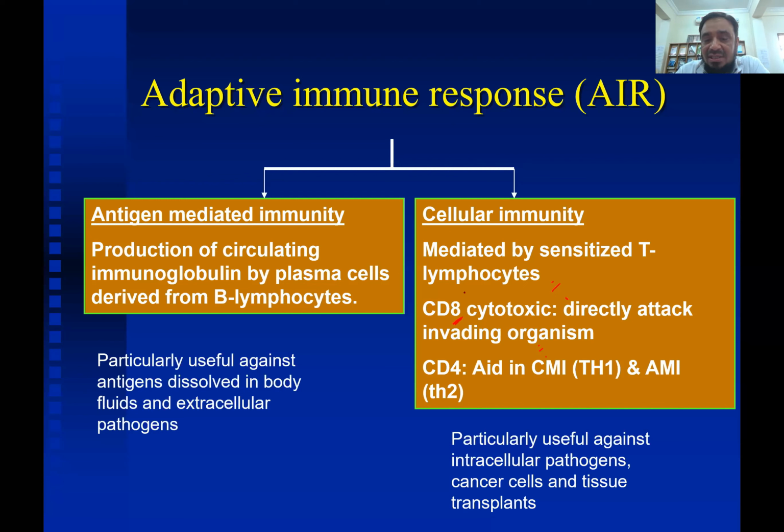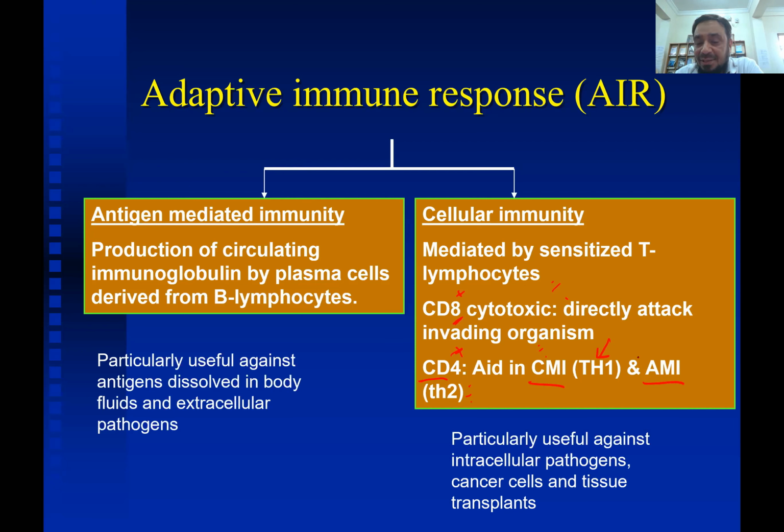If it is present on the cell, it is CD8 positive. And if cluster of differentiation 4 is present on the cell, then it is a CD4 cell. Okay. So CD8 cells directly attack the invading organism, whereas CD4 cells aid in cell-mediated immunity, that is T helper 1 cells, and T helper 2 cells aid in